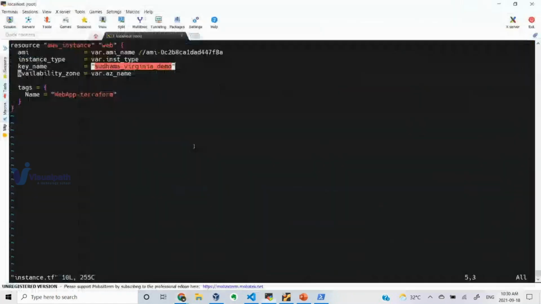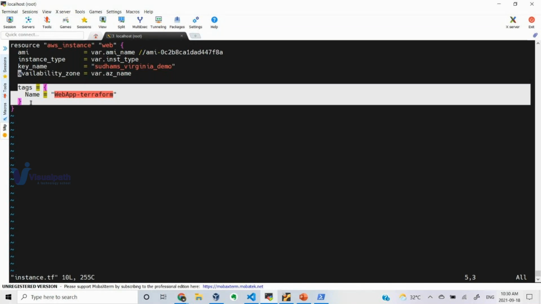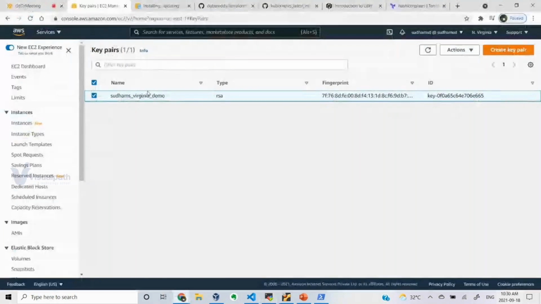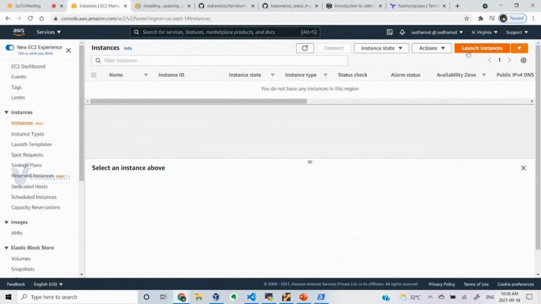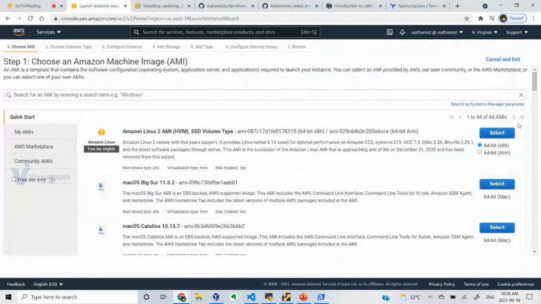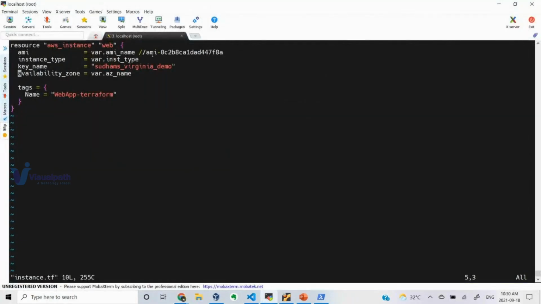While creating this instance, I'm telling it that I want to use a specific AMI, an instance type, and this particular key, and I want to create the instance in this availability zone, and this should be the tag. So this is what I'm trying to say. If I need to create it manually, let me show you quickly how to create it. So this is my AMI. Did I specify the same AMI in my account actually? I guess so, but let me open that.